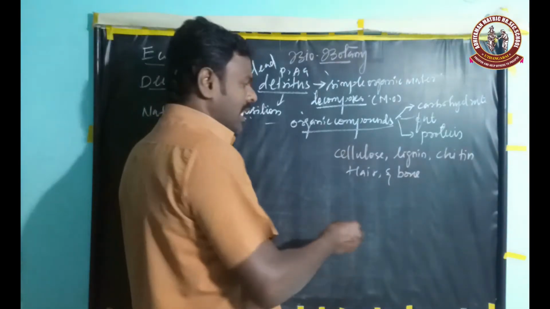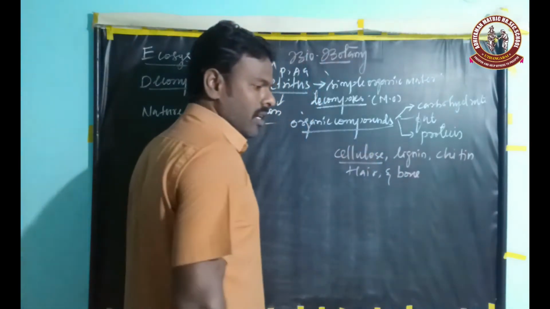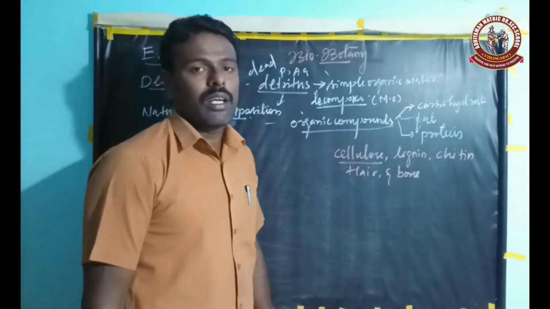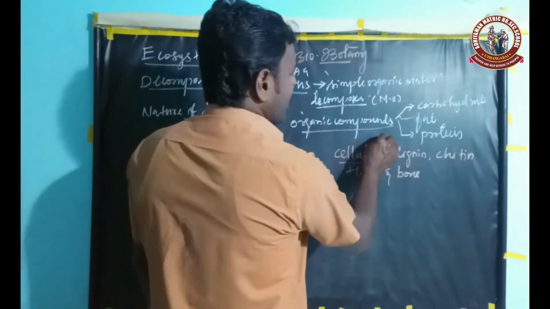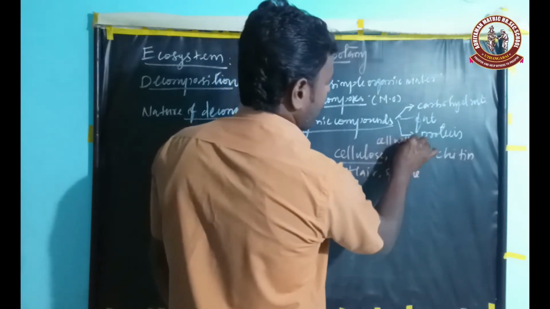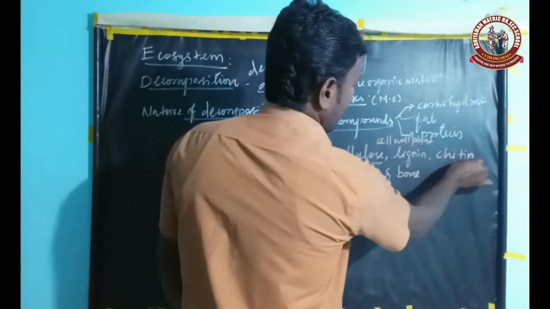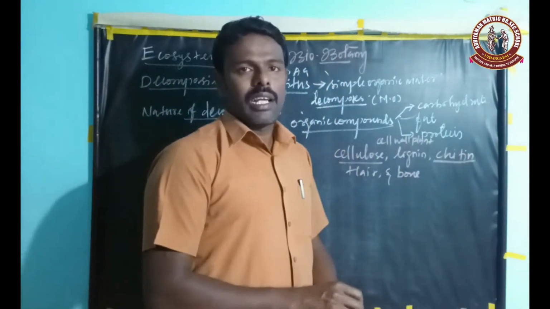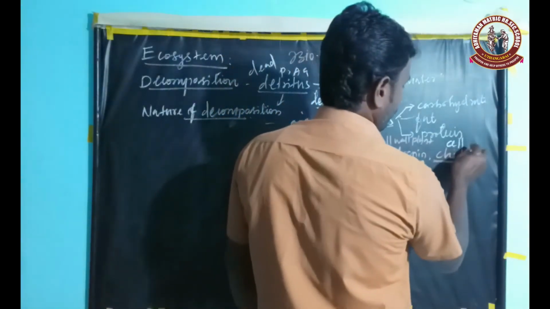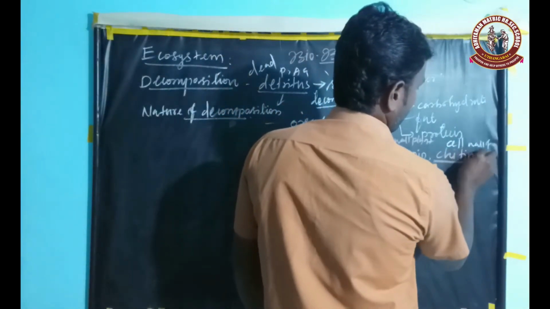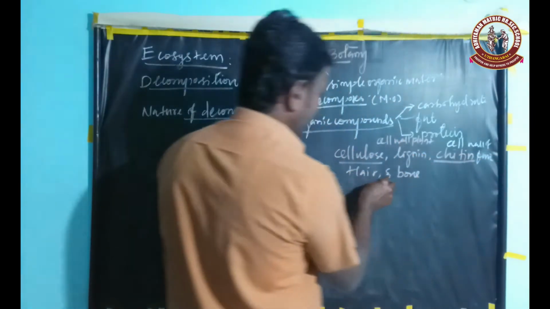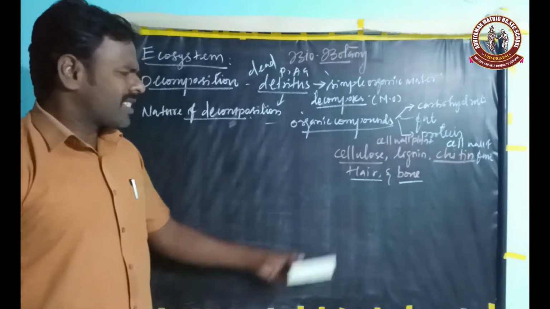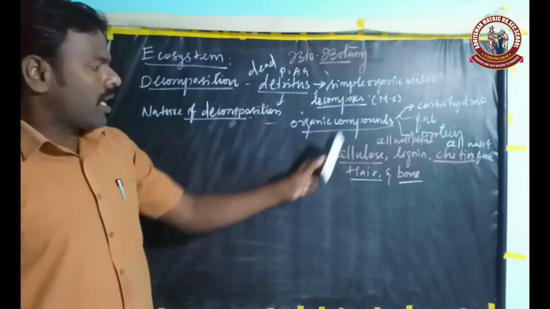Cellulose and lignin are chemical components found in the cell wall of plants. Chitin is another chemical component, found in the cell wall of fungi. Hair and bones are found in animals, and some hairs are found in plants.